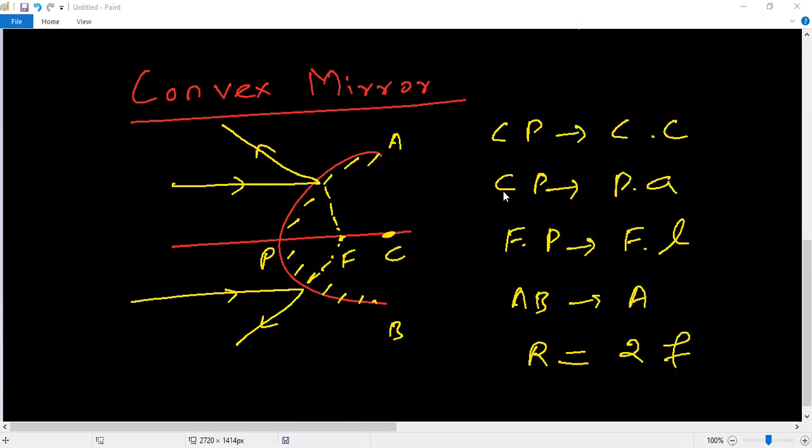Convex mirror is a diverging mirror. Concave mirror is only converging.